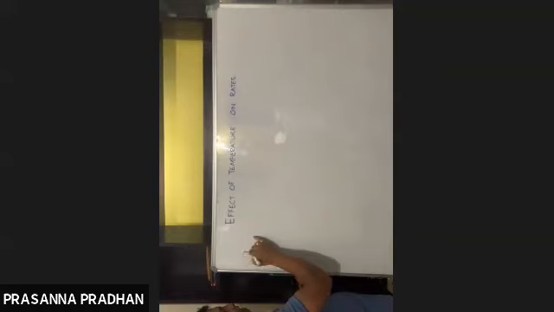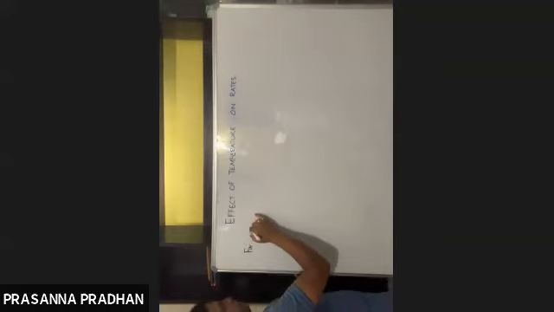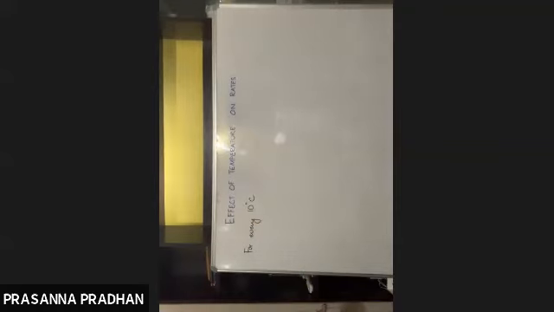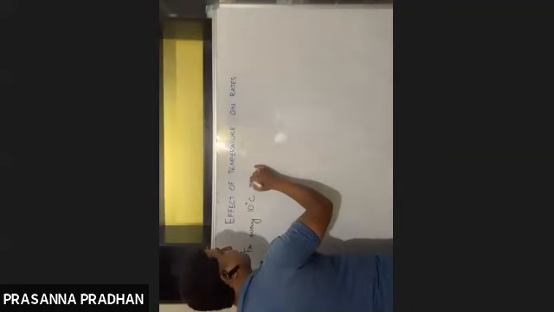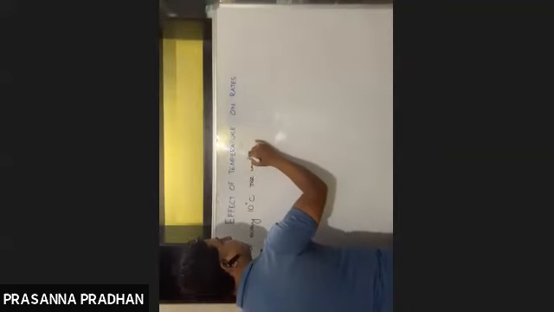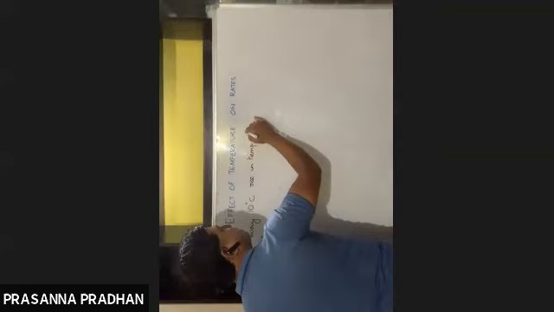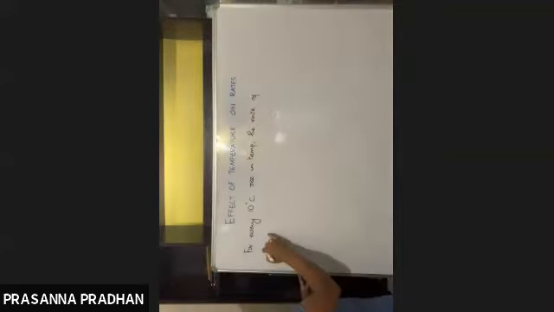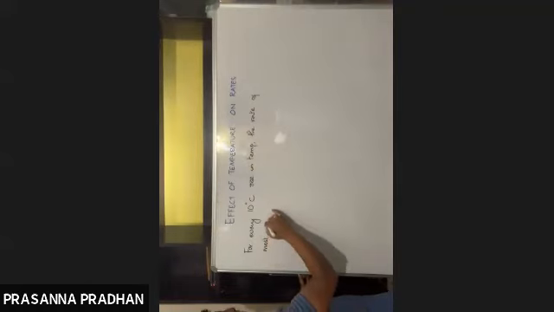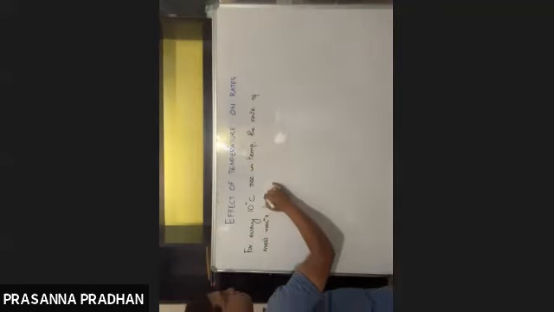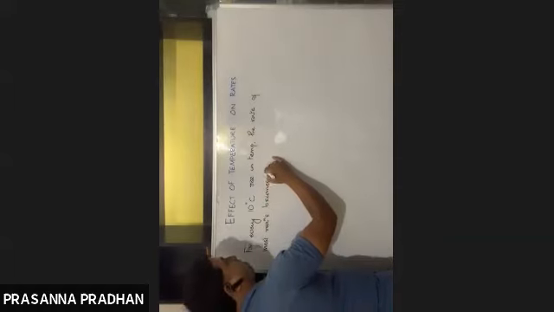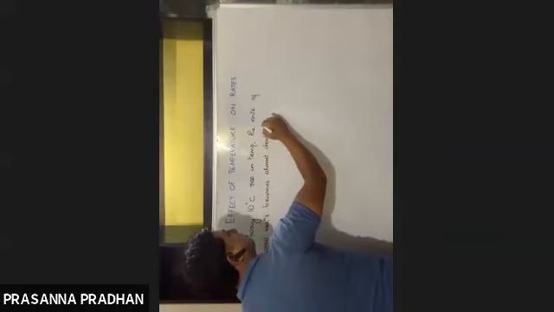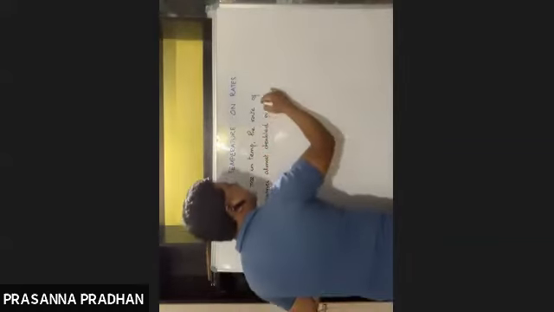It is found that for every 10 degrees Celsius rise in temperature, the rate of most reactions becomes almost doubled or sometimes tripled as well.